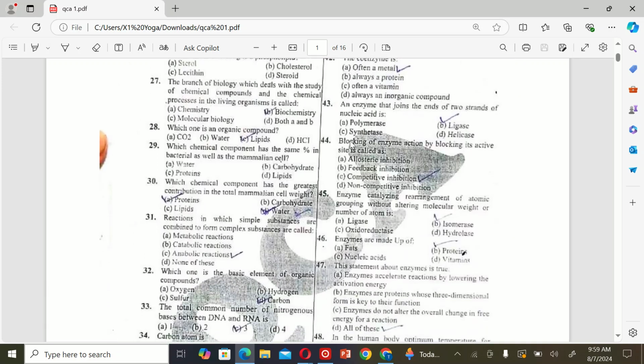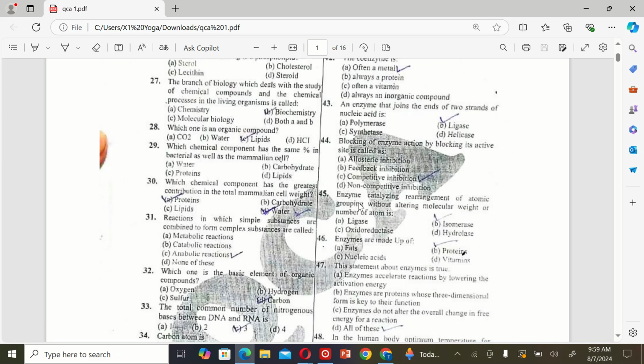The next MCQ is blocking of enzyme action by blocking its active site is called A. allosteric inhibition, B. feedback inhibition, C. competitive inhibition, and D. non-competitive inhibition. So the correct option is C, competitive inhibition.